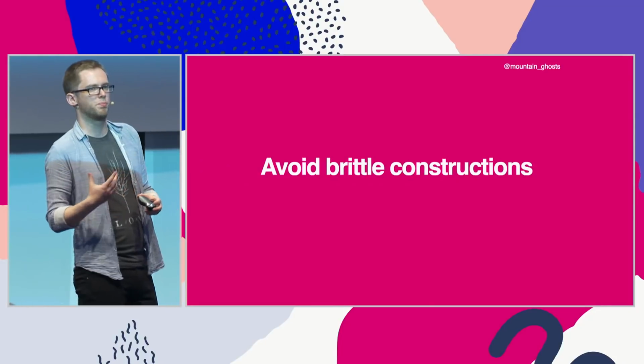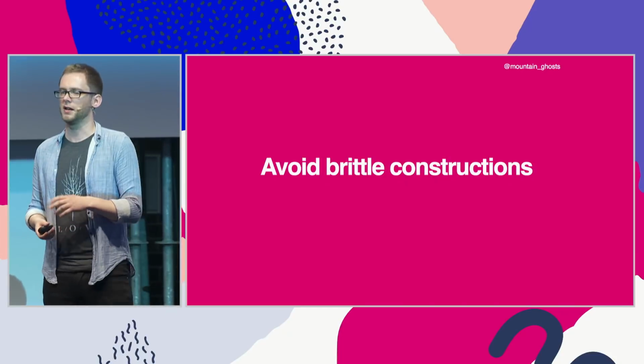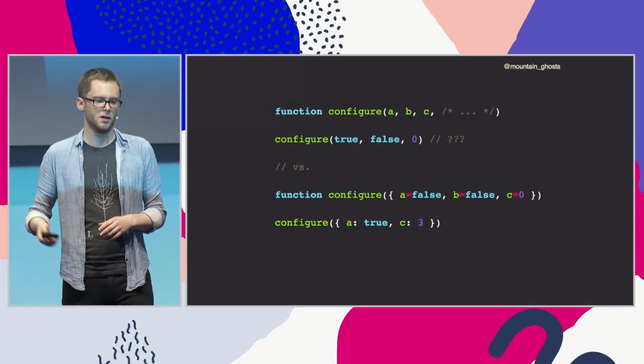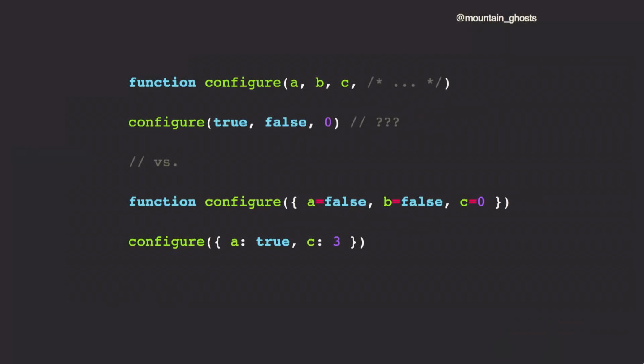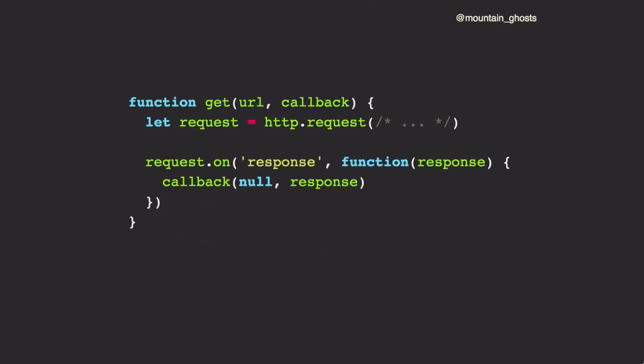You can try and avoid brittle idioms in the language that make it likely you'll have to change your mind later. So for example, if a program is growing a long list of parameters and you keep adding more things to it, that makes the callers to those functions a bit cryptic. Like, what do true and false and zero mean? I don't really know. And every time you add a new parameter, it gets more complicated. A nicer way to do this might be to use object destructuring and therefore sort of simulating named arguments, and you can easily give them default values. That makes the function easier to change, and it also makes the caller clearer about what it's doing.